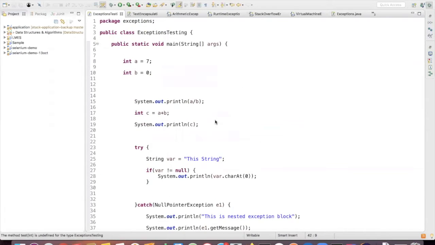So yesterday we saw about exceptions, right? What are the different types of exceptions and how to use them. What is arithmetic exception, null pointer exception, and in what scenario does it come? What is the array out of bound exception? And we also saw how to have nested exceptions, how to have multiple catch blocks, and what the exception hierarchy is.